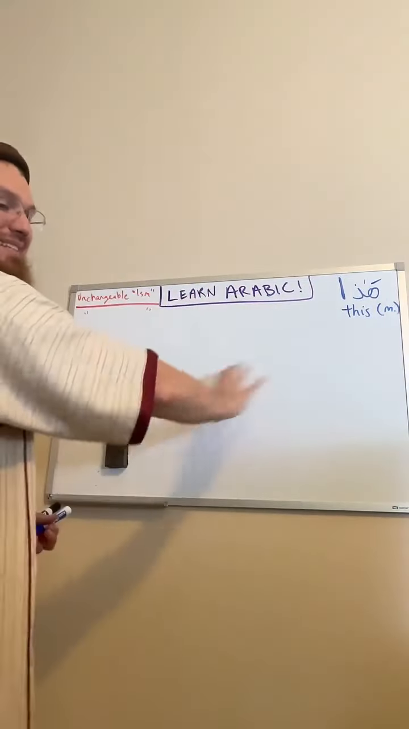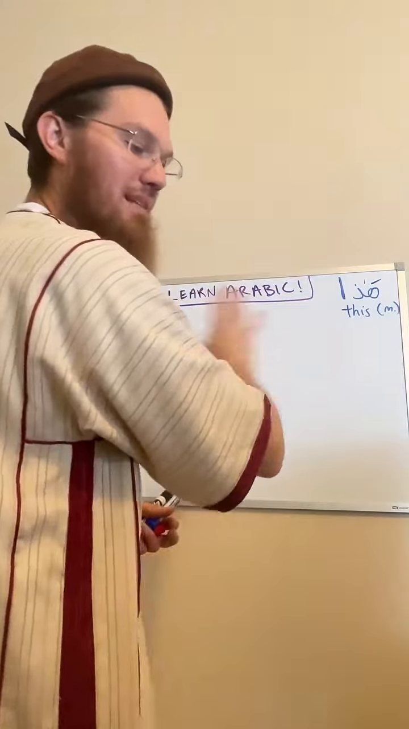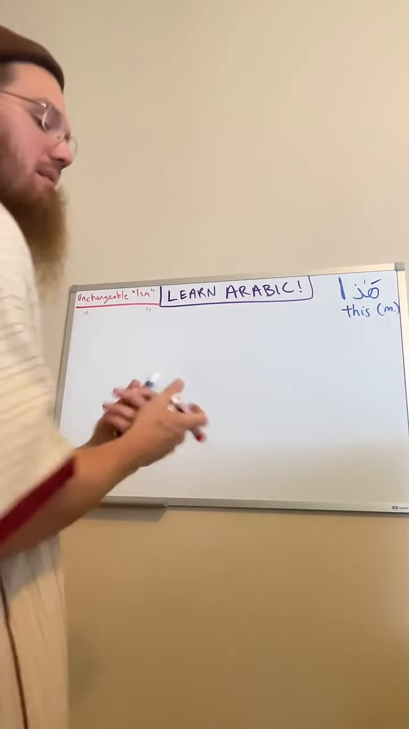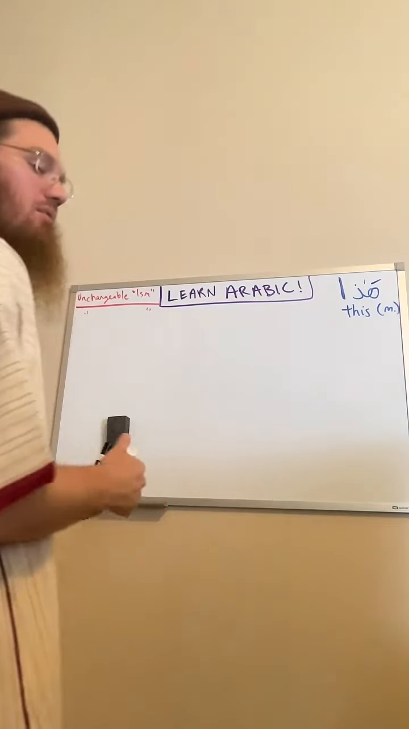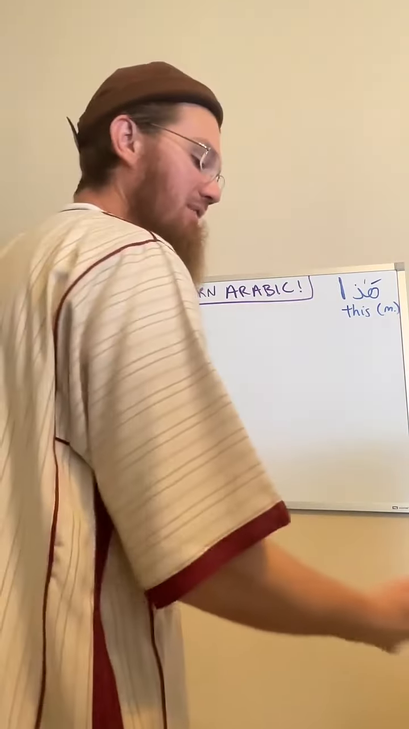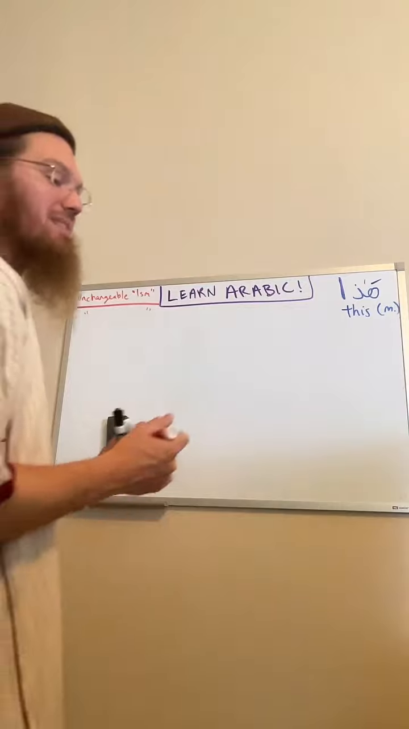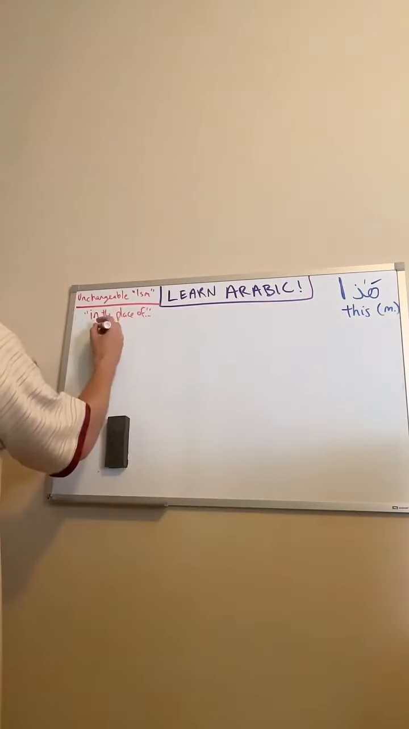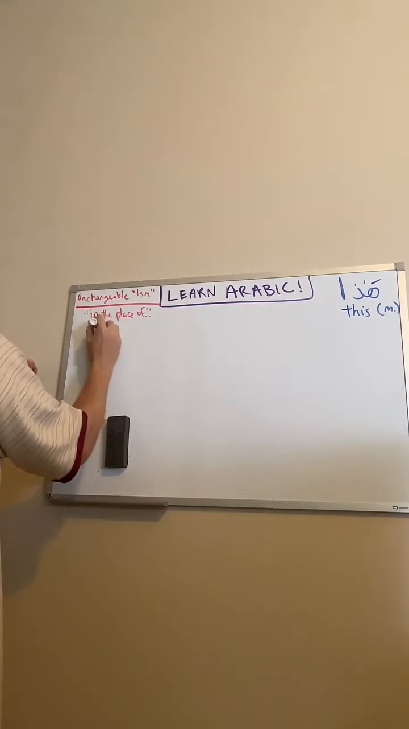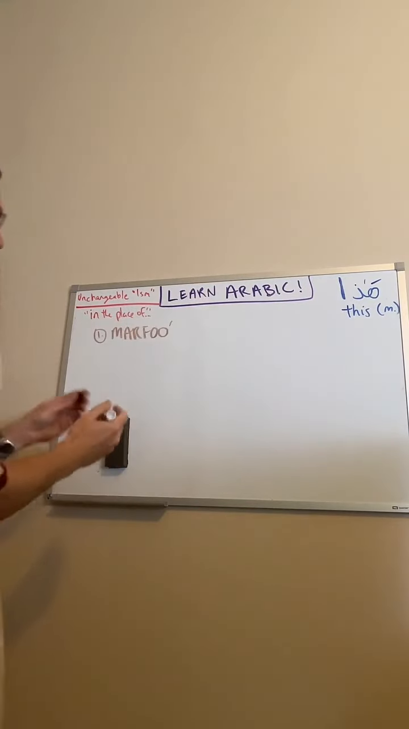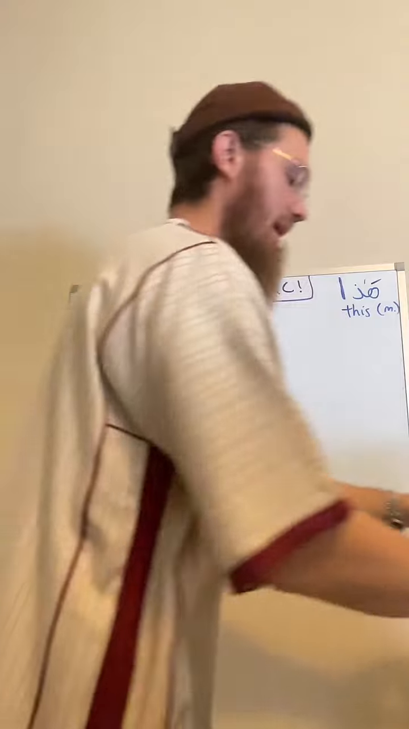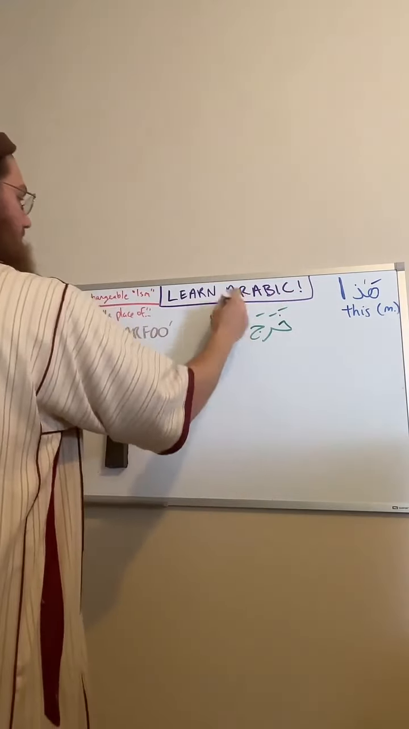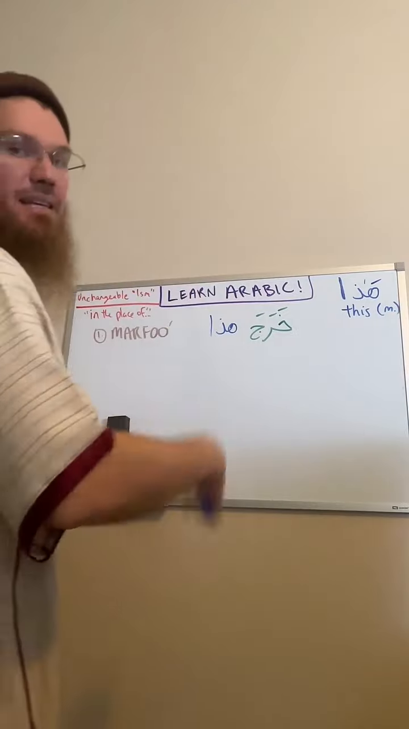Basically, I'm going to redo the same chart with the same examples, except we're going to use hada. And instead of saying that it's in a state of marfu or a state of mansub or a state of majrur, we say that it is in the place of. Okay, so we have in the place of marfu. And an example of that would be kharaja hada.